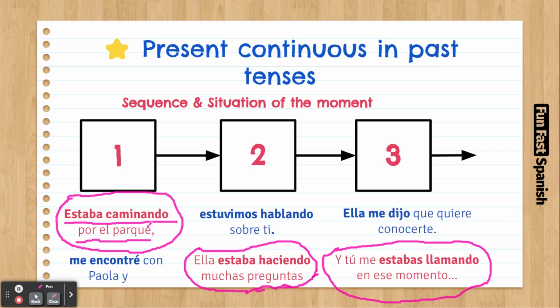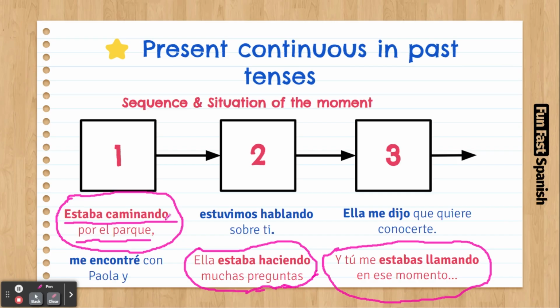I know I was walking in the park. You know that she was kind of desperate, asking a lot of questions, and you know that you were calling me when she told me this thing. So it's good to make descriptions, and here I'm using the continuous all the time.